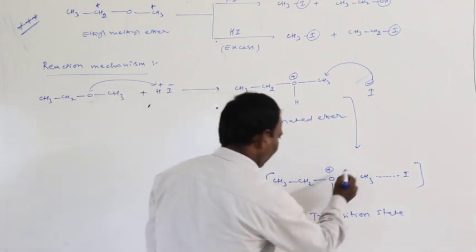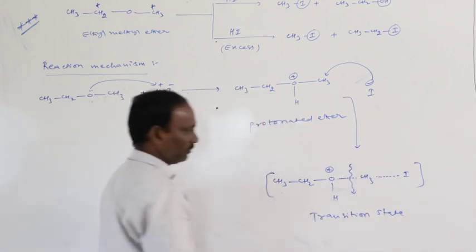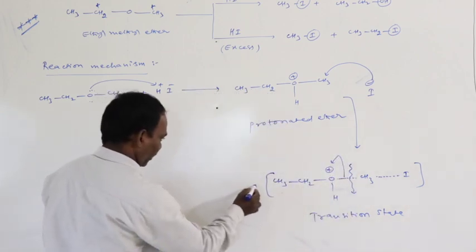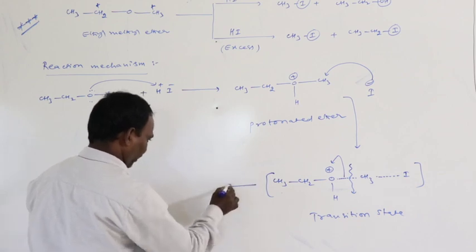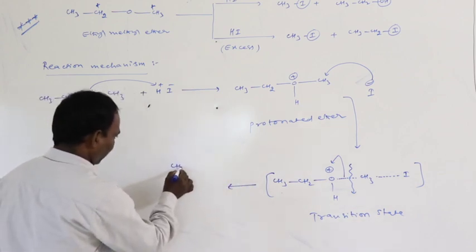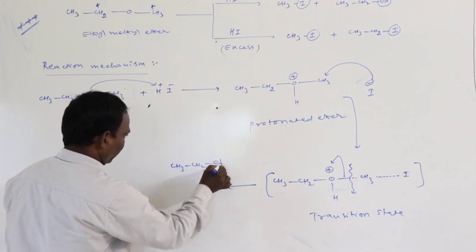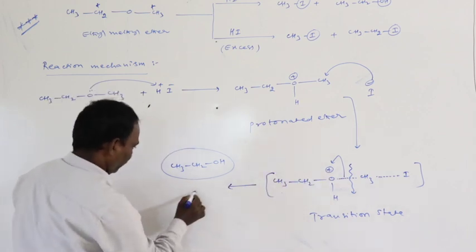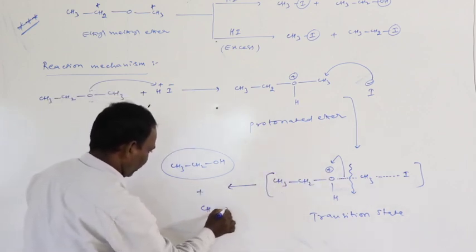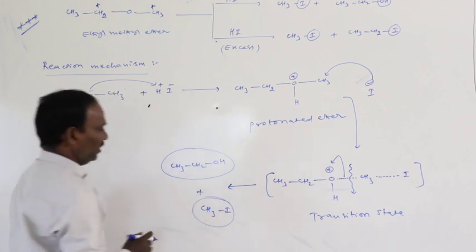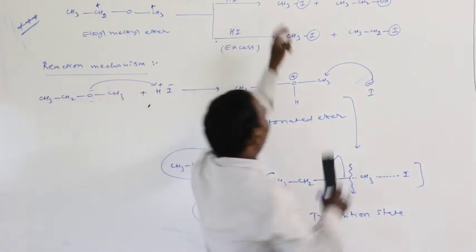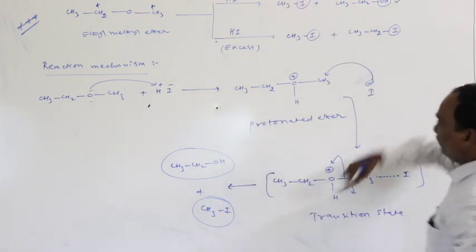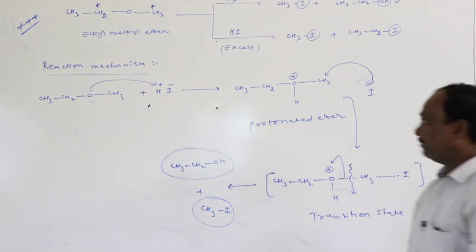After a few seconds, what happened? The breakage of this bond means that these electrons shift to oxygen. As a result, we get alcohol, CH3CH2OH. This is one of the products. The remaining is methyl iodide, CH3I, the second one. So methyl iodide and C2H5OH, ethyl alcohol, are formed.